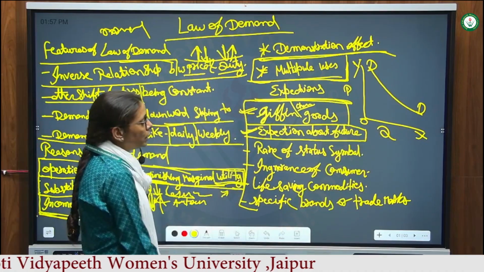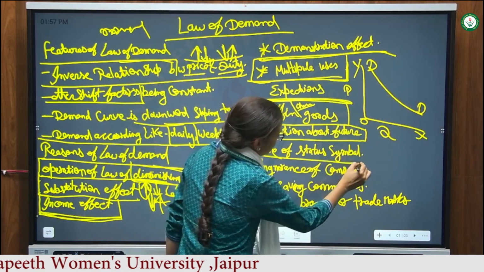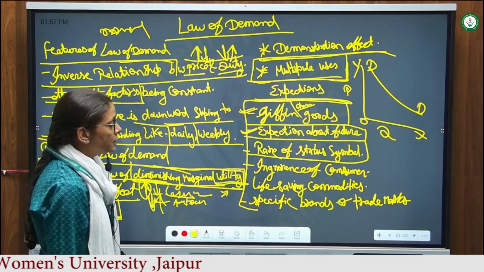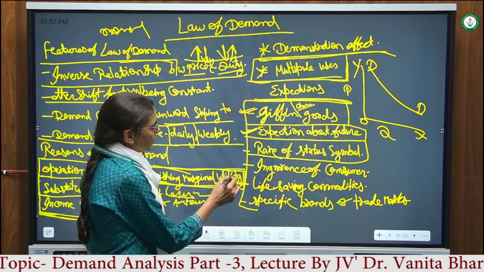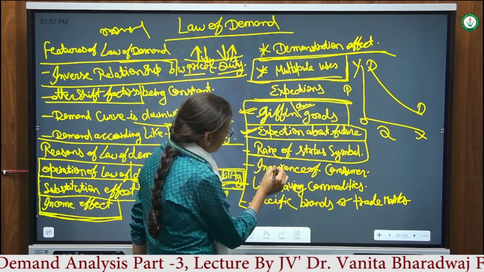Price of rare commodities, in the sense of antiques, symbolical things, souvenirs and status symbols. These particular things do not follow the law of demand.